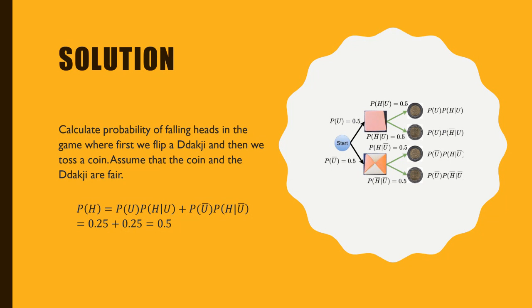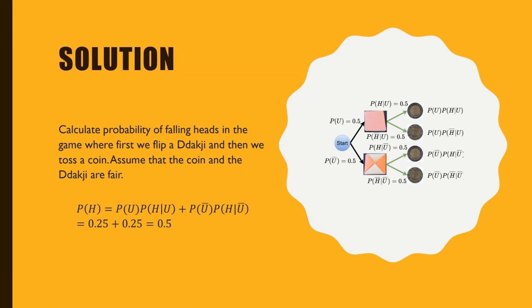So what this branch represents is the probability of falling heads when we already know that the dakchi is upside, which is 50%. Another, the second branch where it is tails, represents the probability of not falling heads when it is given that the dakchi is upside, which is again 0.5. We already know all this information.